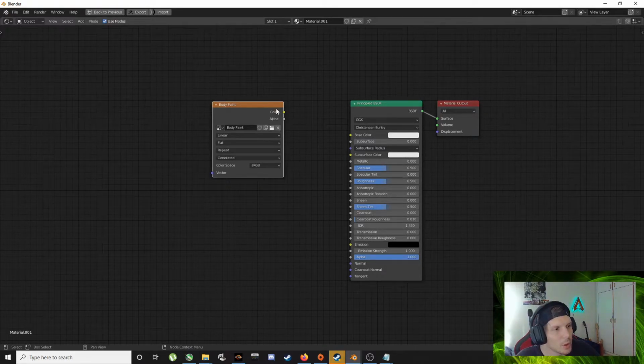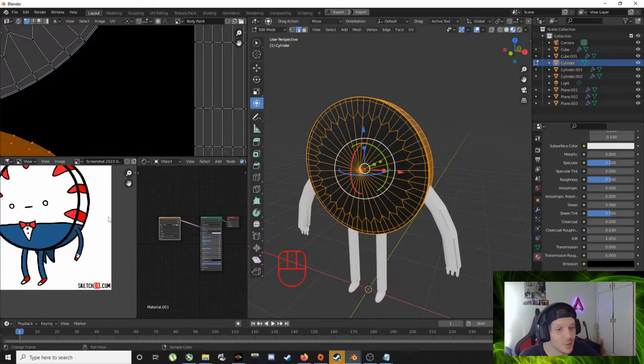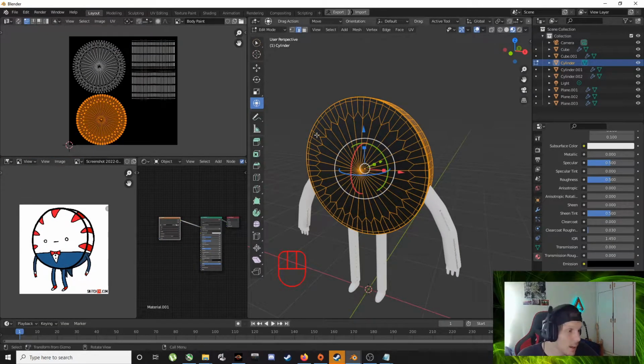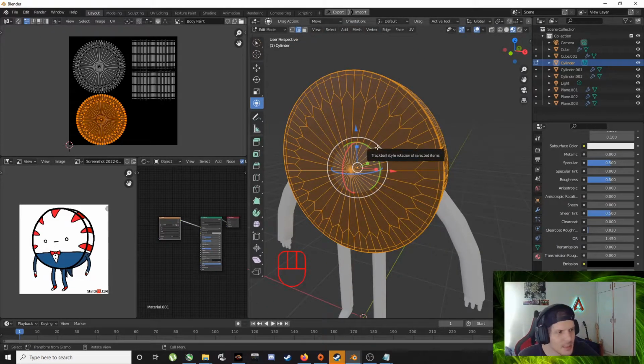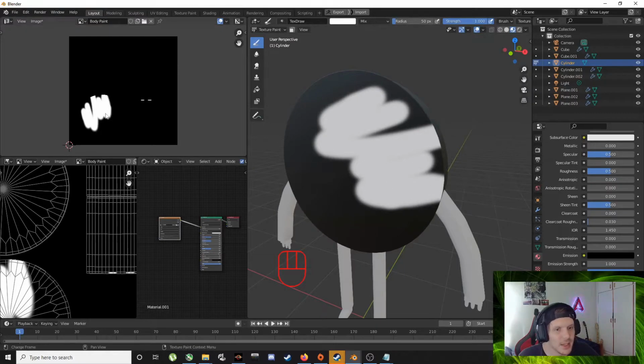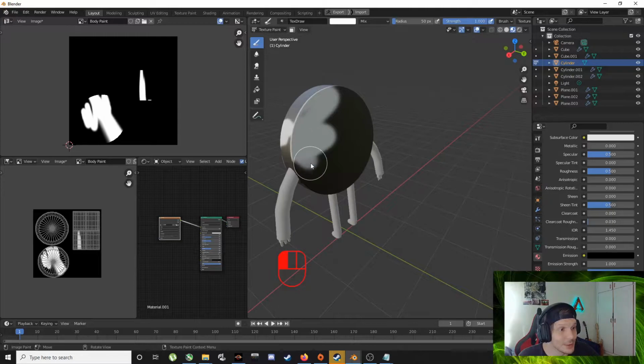Okay, and we're gonna connect body paint, base color, Control space. Yeah, sorry, I'm lost laughing at this music, it's so weird. Cool. And now we have black. That doesn't make sense. This means it's actually working, right? So now texture paint, white, yay, and then it actually shows up this side as well. Good. This is good news.